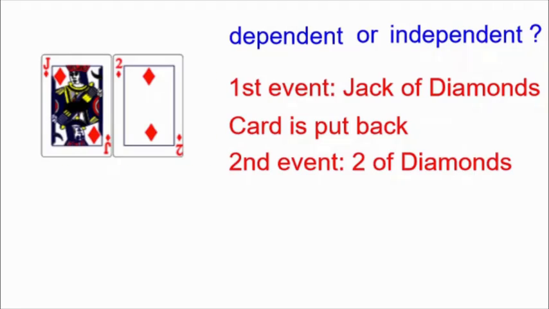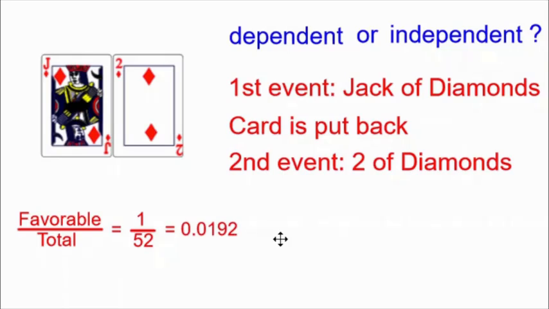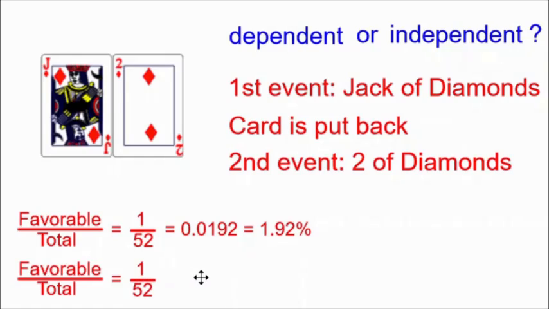Let's examine the probabilities using favorable over total. The chance of getting the Jack of Diamonds is 1 out of 52. There's only one Jack of Diamonds, and there are 52 cards. We can express this as a decimal and as a percentage. But then the card is put back. We need to examine the favorable over total for getting the Two of Diamonds. And it's the same. It's still 1 out of 52 because there's only one Two of Diamonds, and because we put the Jack of Diamonds back into the deck, there are still 52 cards.